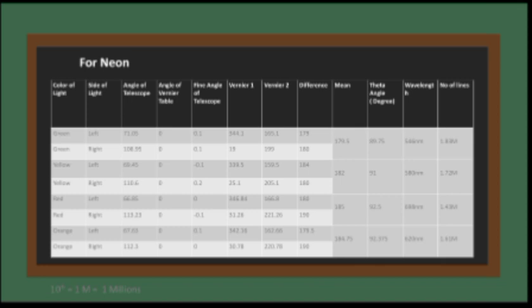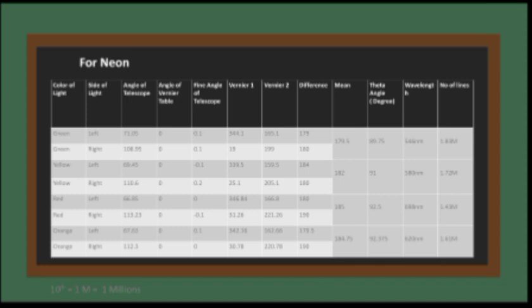Just by dividing the mean by 2 we get the value of theta. For wavelength we use the formula, and also for number of lines we use the formula n equals sine theta by m lambda.